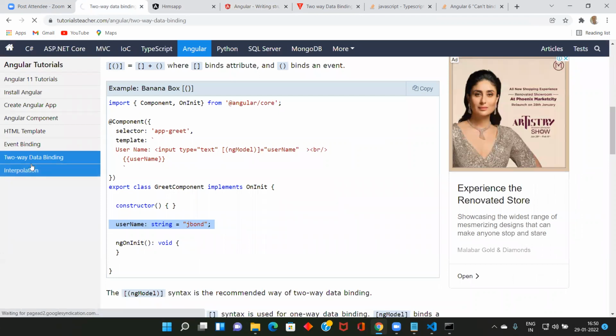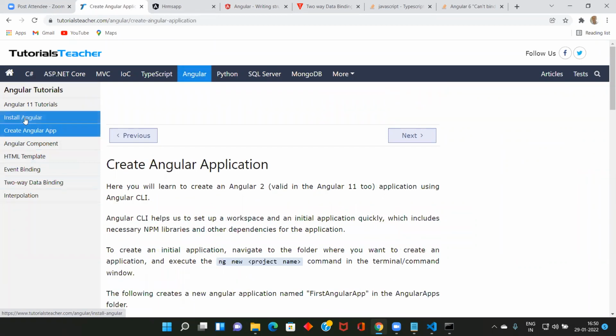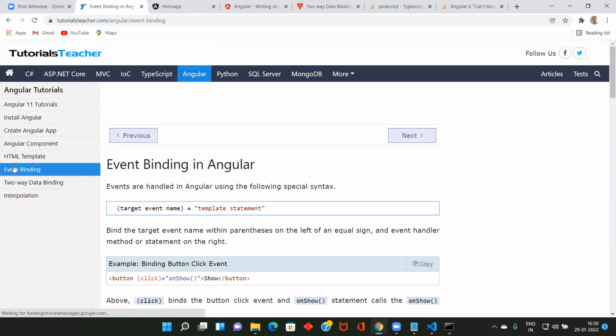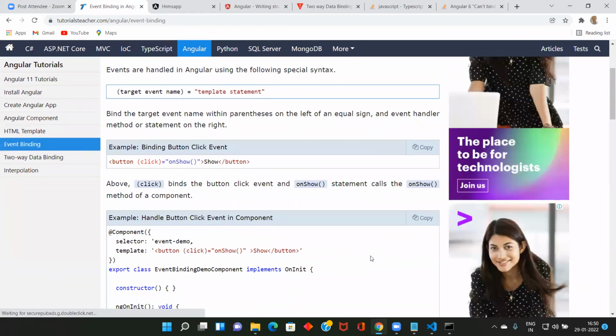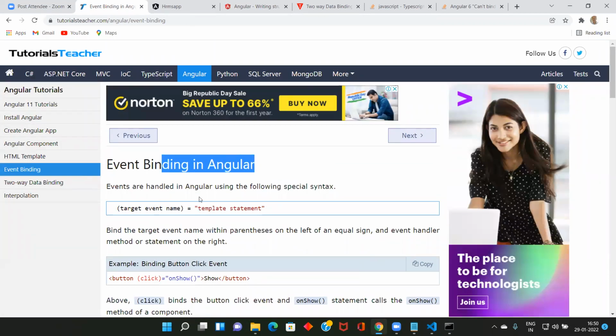What is interpolation? What is two-way data binding? What is an HTML template, a component, creating an Angular application, installing Angular CLI, all the things. Event binding: you can create a button, so when you click the button in the HTML, it will call the method in the class. If you want to do this, this is the one, event binding in Angular.